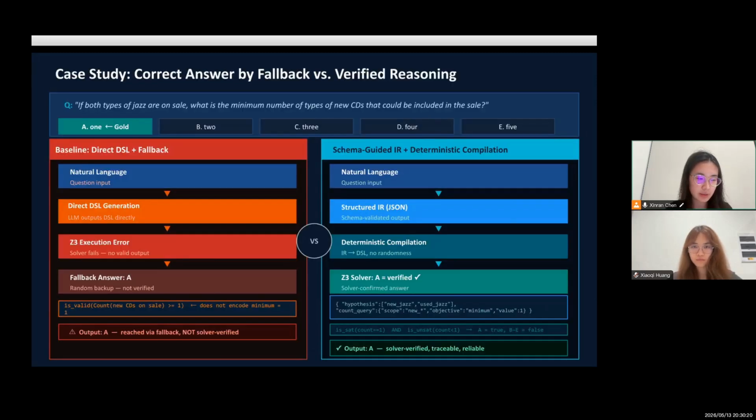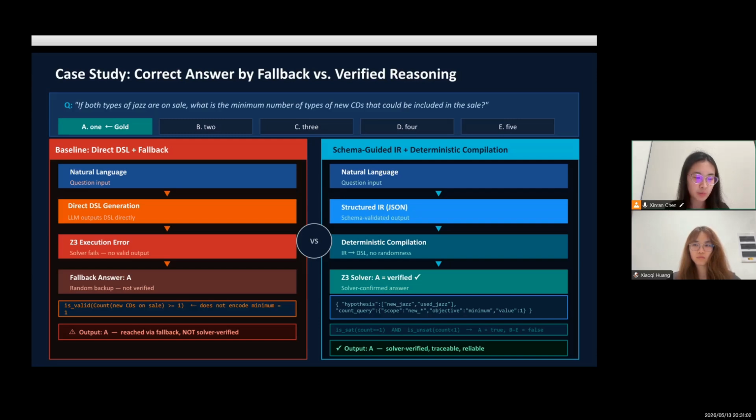Here is another example from our data. The question asks, if both types of jazz are on sale, what is the minimum number of new CD types included in the sale? The gold answer is option A. On the left is the baseline. The LLM generates DSL directly, but the generated program does not correctly capture the minimum semantics. The Z3 solver fails and produces no output, so the system falls back to randomly guessing A as the answer. The label happens to be correct, but there's no verification behind it.